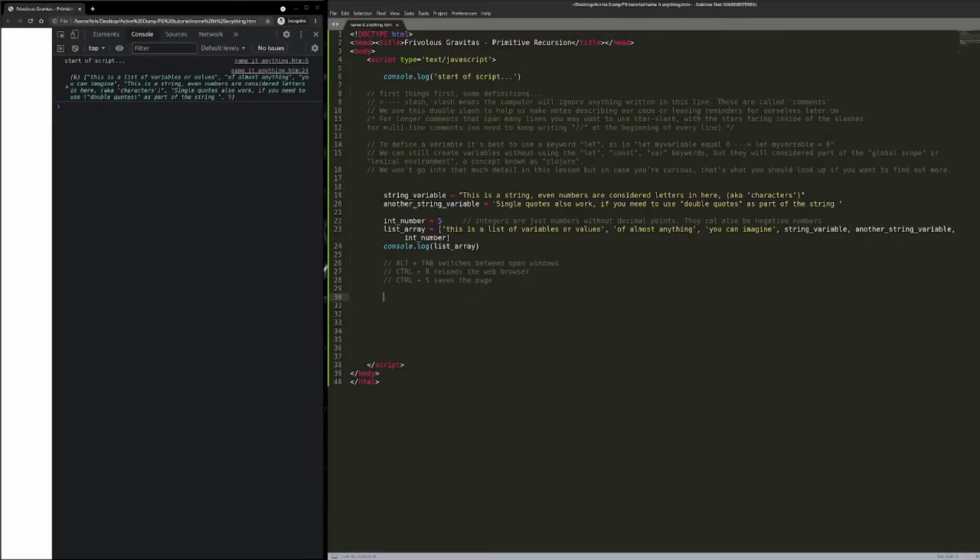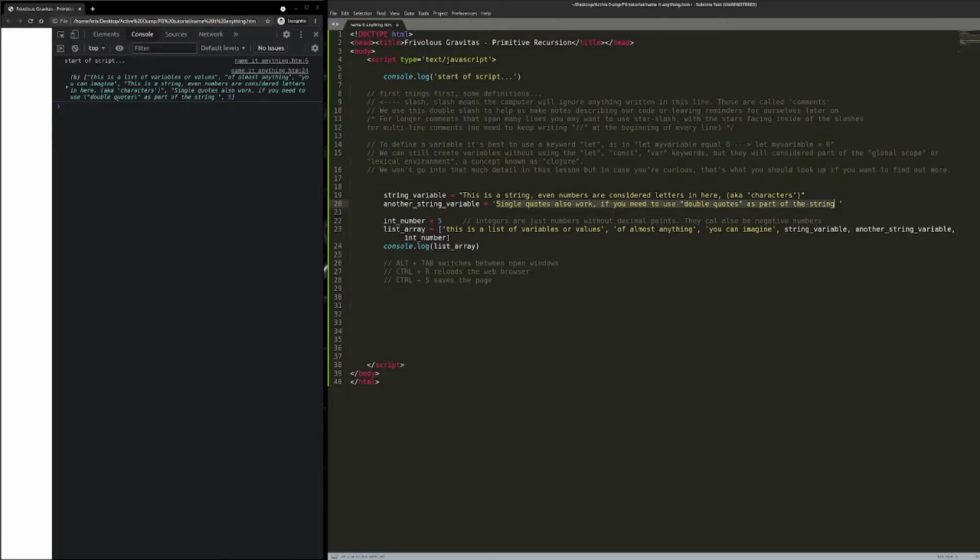focus, I should say. So notice when I make an array, which is a list in open brackets here, I can input any type of data values in here, and they're all separated by a comma. So this is the first index, this is the second index, this is the third index, and this string variable that I've made up here, which means all of this is in this index here. And then after that, I've got another string variable, which is this one here, and that includes all of this.